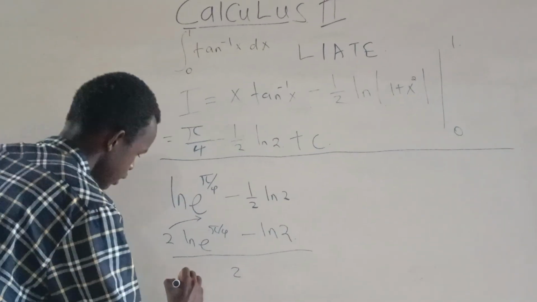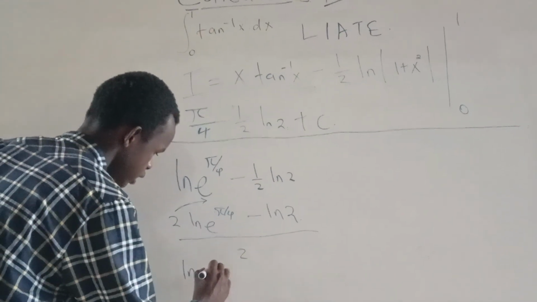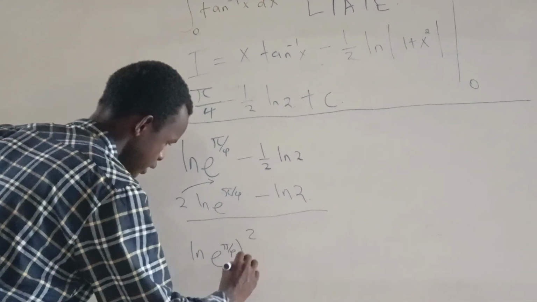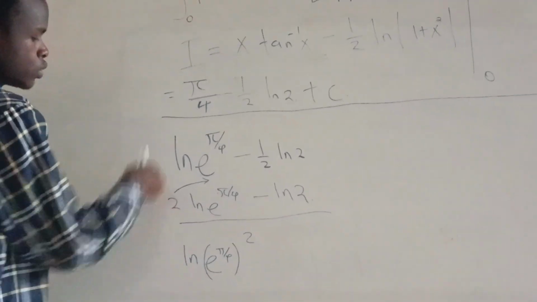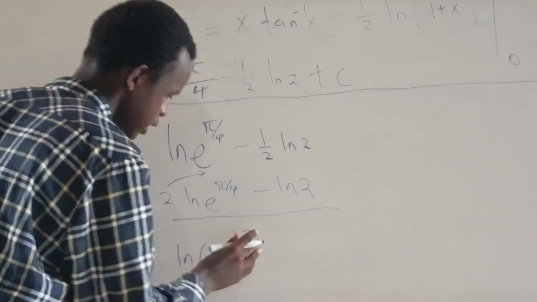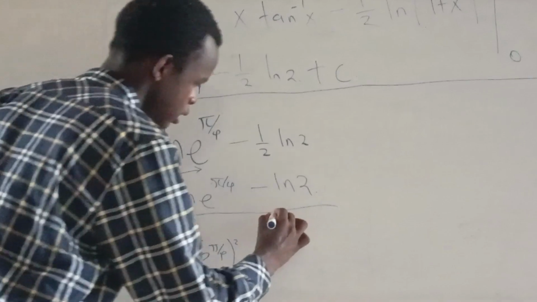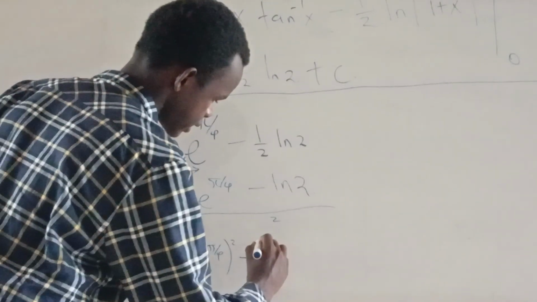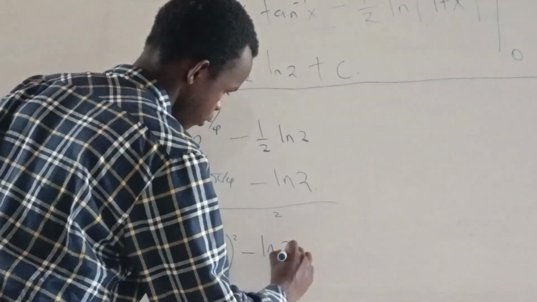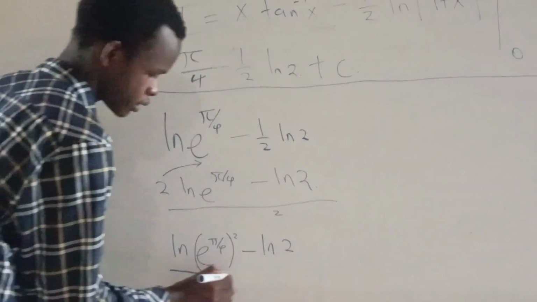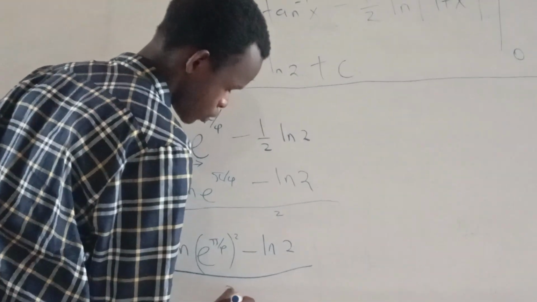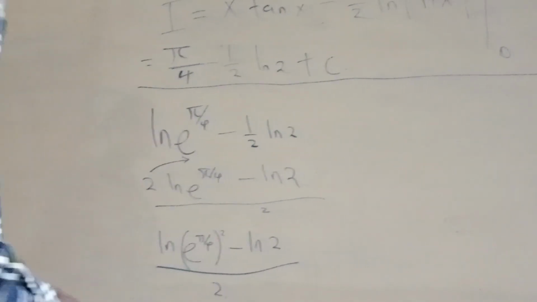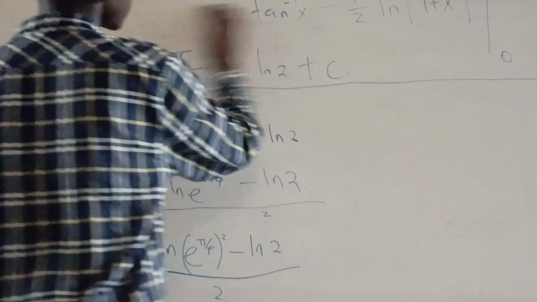So we'll get ln of e to the pi divided by 4, squared, minus ln of 2. All these expressions divided by 2.